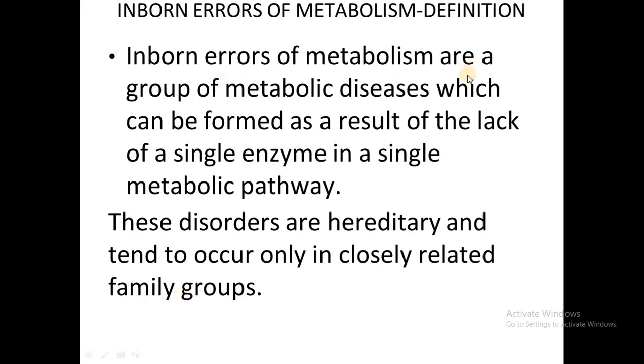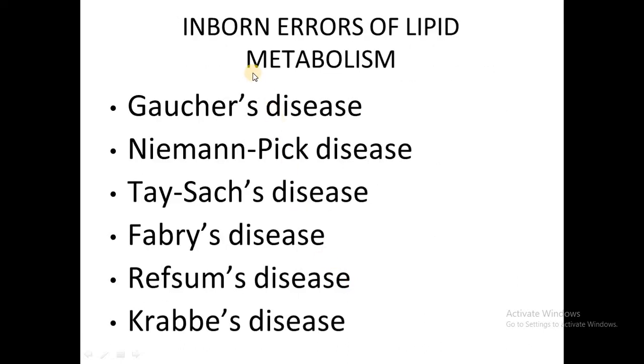Inborn errors of metabolism are a group of metabolic diseases which can be formed as a result of the lack of a single enzyme in a single metabolic pathway. These disorders are hereditary and tend to occur only in closely related family groups. Already we saw in the first part that there are 6 diseases in lipid metabolism: Gaucher disease, Niemann-Pick disease, Tay-Sachs disease, Fabry disease, Refsum disease, Krabbe disease.